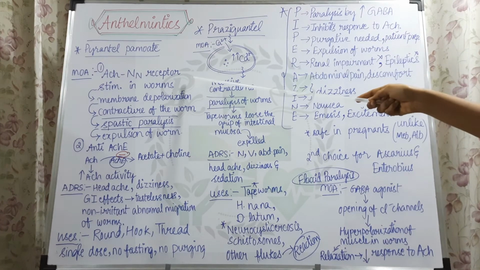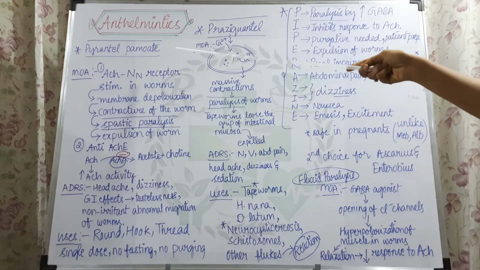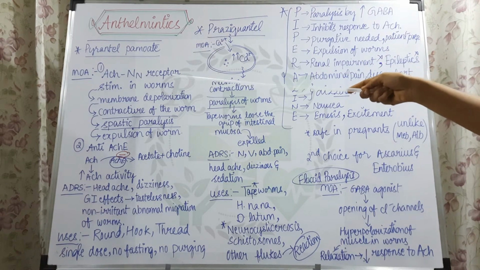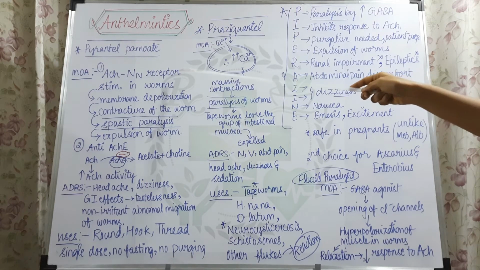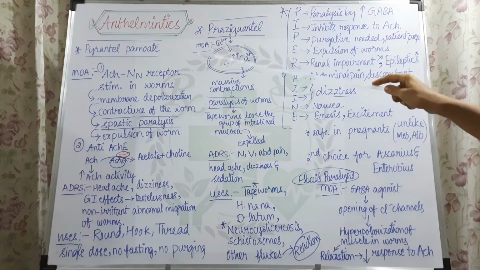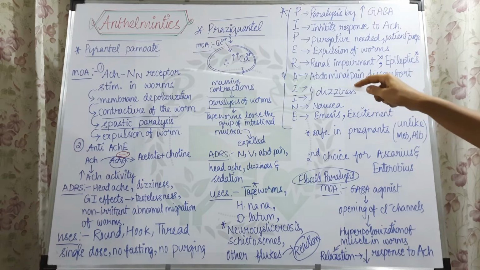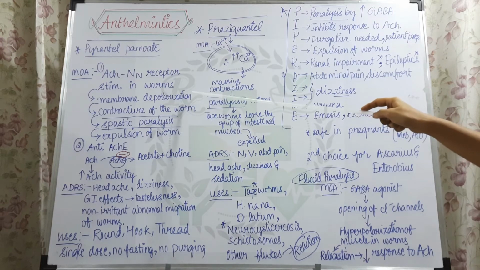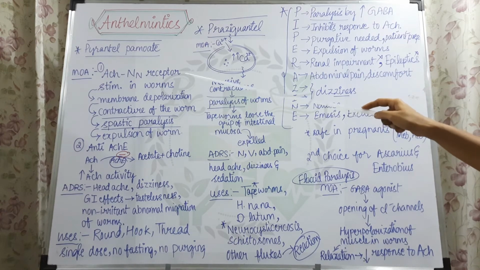Once a person takes pyrantel palmoate, the drug acts on the worms. It stimulates the nicotinic neuronal receptors in the worms, and this stimulation causes depolarization. So membrane depolarization occurs in the worm.